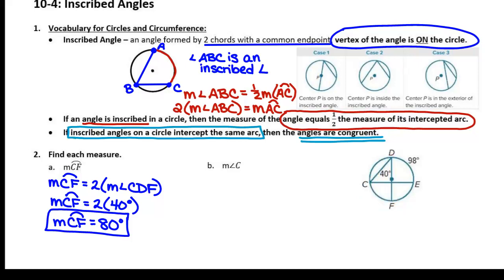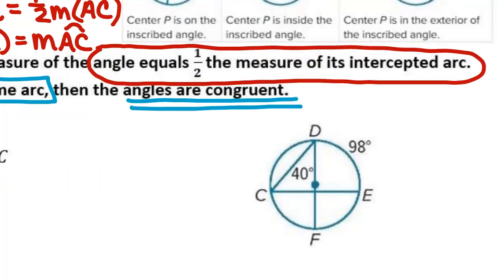So now on part B, it says we want the measurement of angle C. Well, this right here would be angle C, because C would have to be the vertex. The arc that it is intercepting is this one right over here, arc DE.